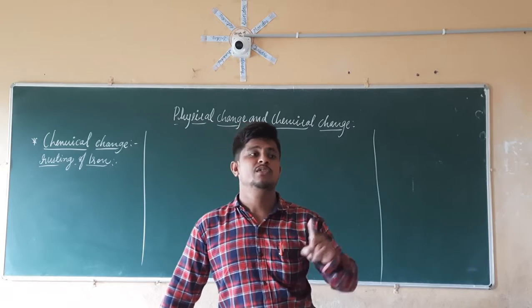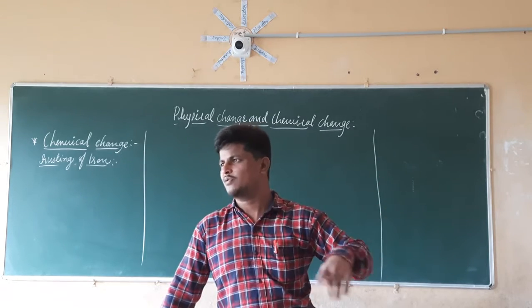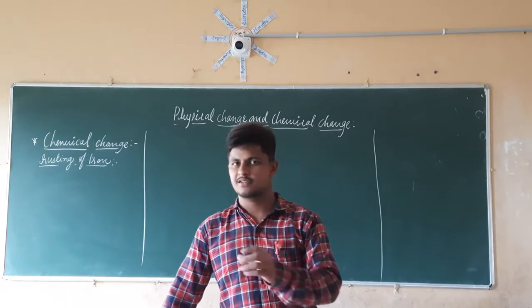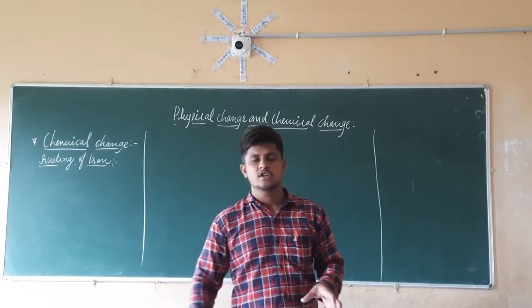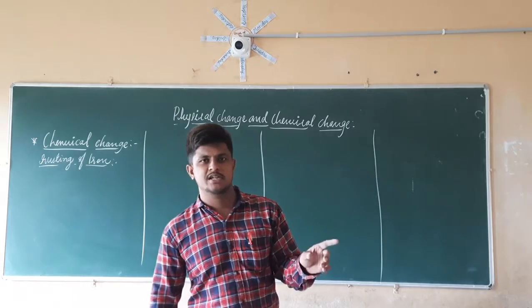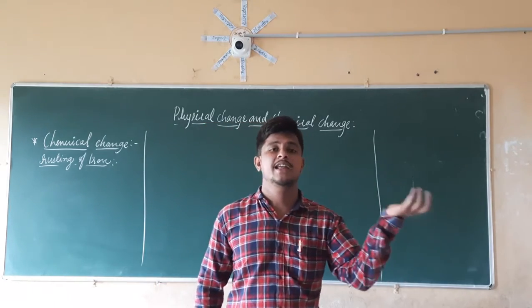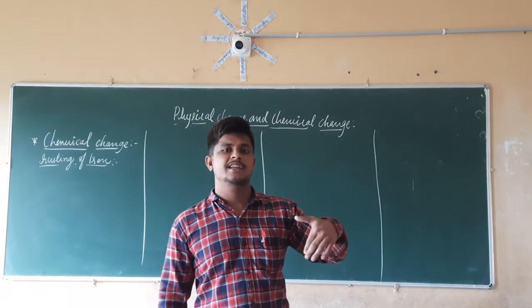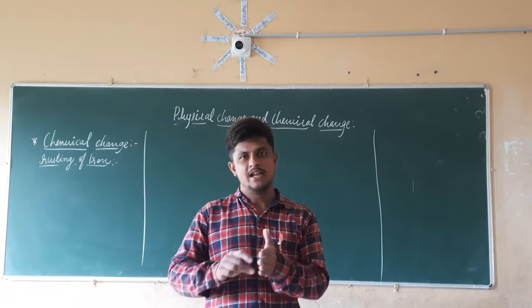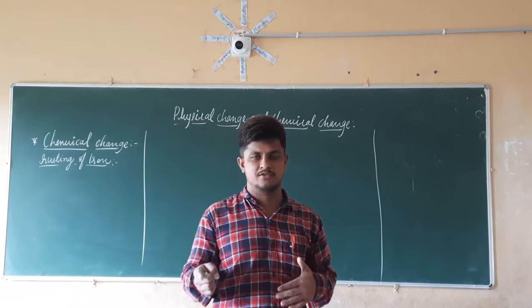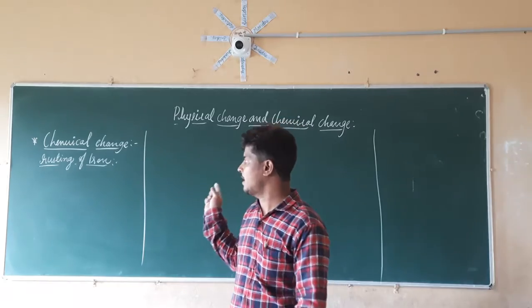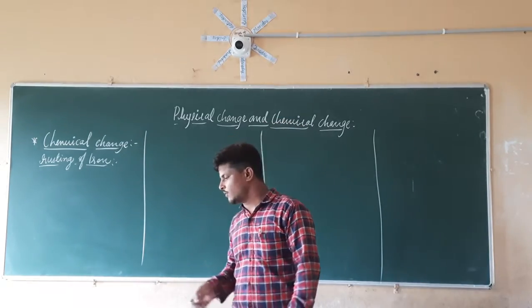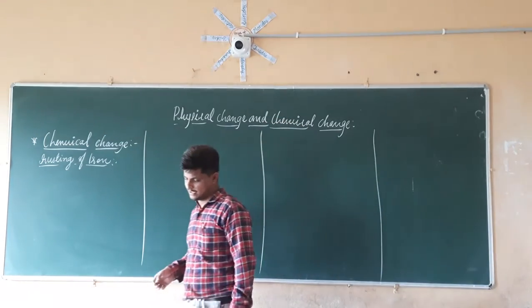That iron is going to react with the atmospheric oxygen. We know that there is a high amount of oxygen present, so they react, and again there is the formation of rust on that iron thing. So rusting of iron is a chemical change.